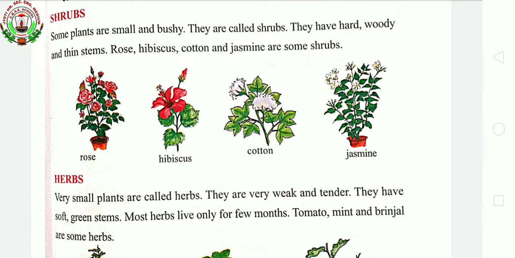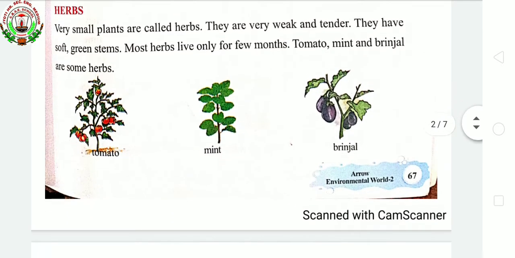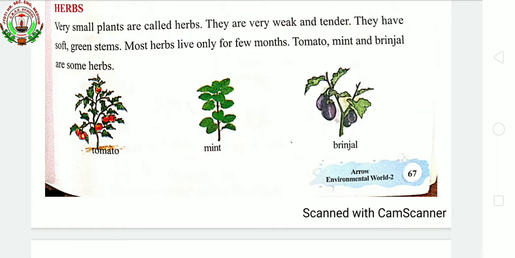Okay. Now coming up next is herbs. What are herbs? Let us see. Very small plants are called herbs. They are very weak and tender. They have soft green stems. Most herbs live only for a few months. Tomato, mint and brinjal are some herbs. Children, what are herbs? Very small plants. That means smaller than the shrubs also. Very small in size. Those plants are called herbs.